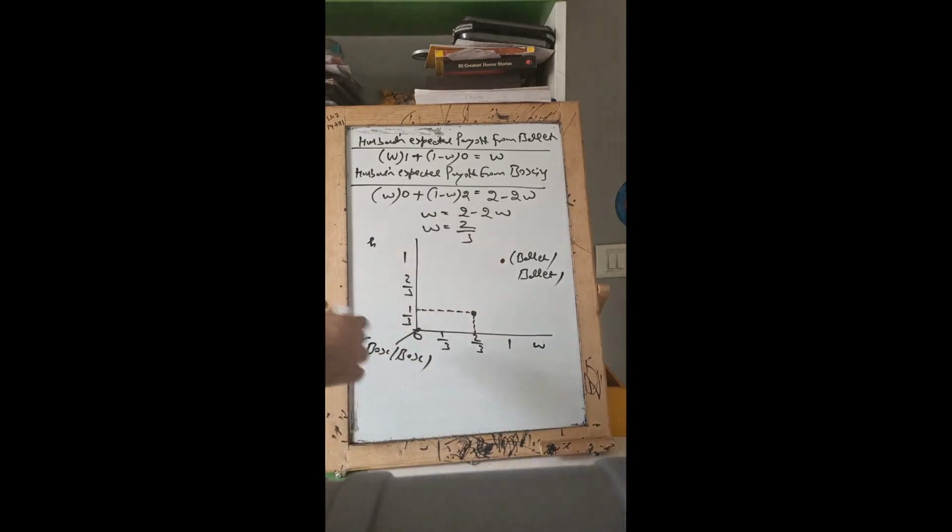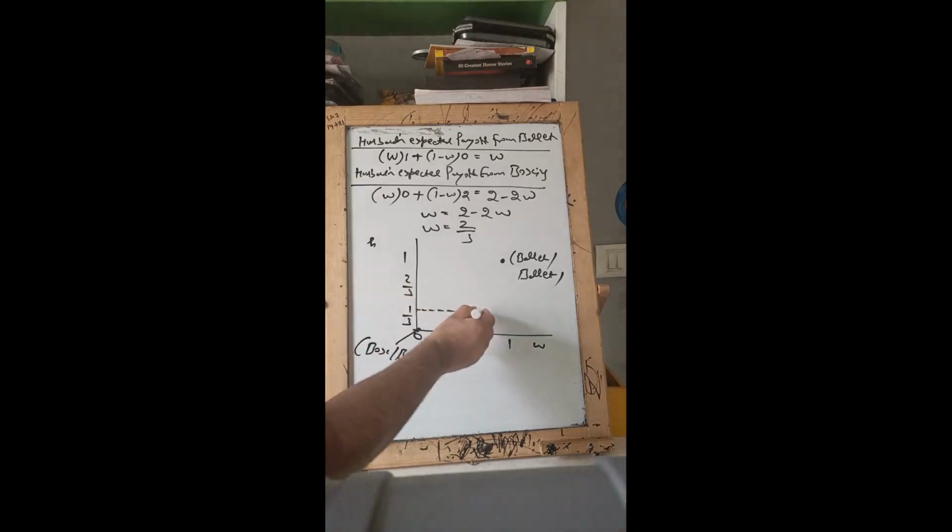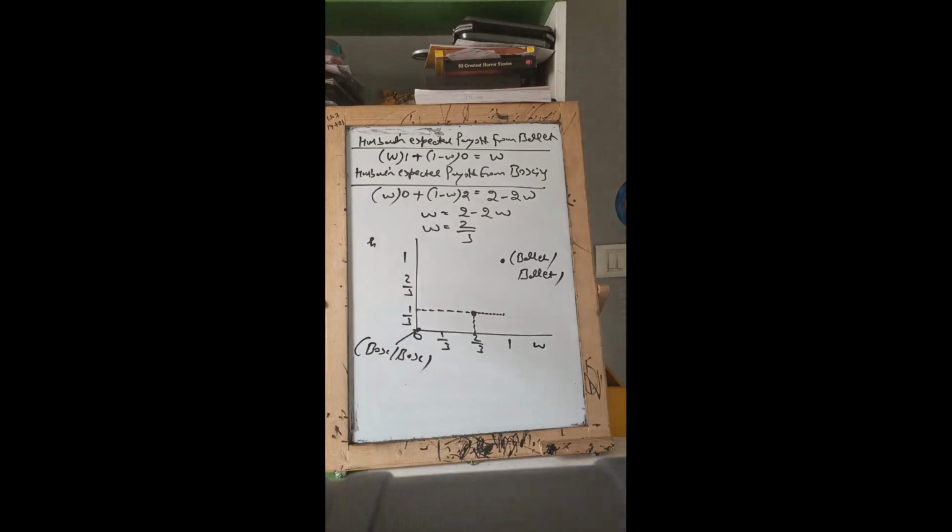So ballet and boxing are the 2 Nash equilibria from pure strategy, and these values which you have found of W and H respectively shall be the third Nash equilibrium which you have found in the mixed strategy. Now I'll be talking about best response functions. Well guys, you need to be street smart here. Suppose the probability of the wife going to ballet, that is W, increases. Now what should be the response of the husband? I guess he should also increase his probability of going to ballet.